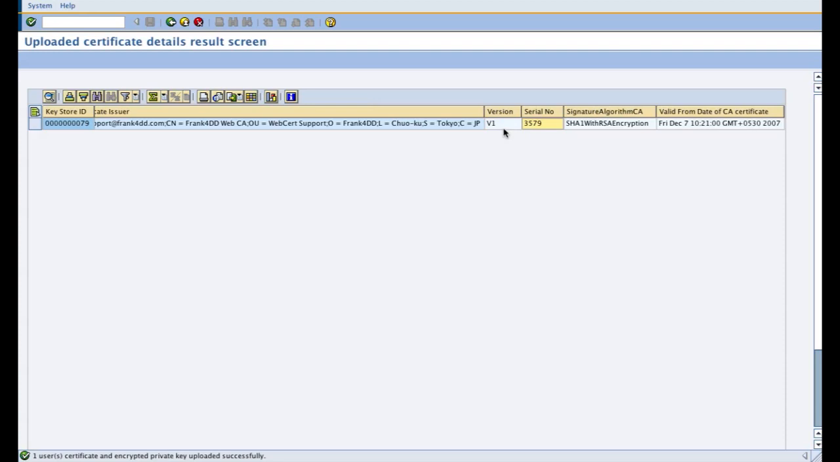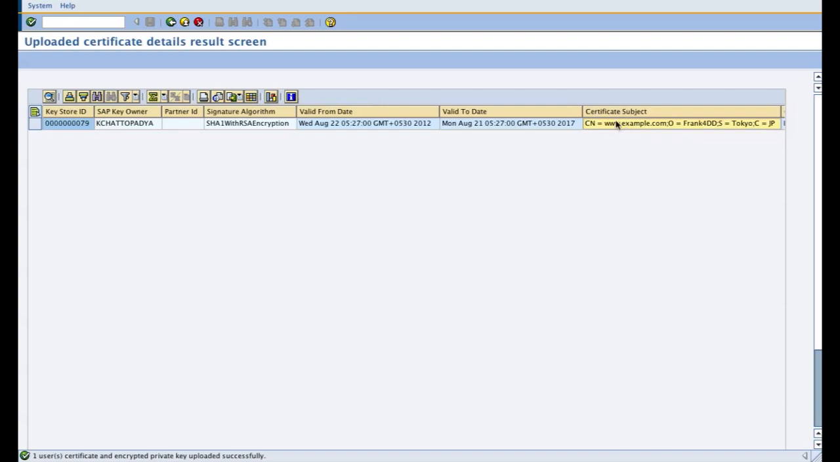It also gives you how many alerts have been sent to you that your certificate is going to expire. So since I have just uploaded the certificate, the alert count is 0. Now you can also delete your key store from usage in future, and then the delete column will have an X flag over here.